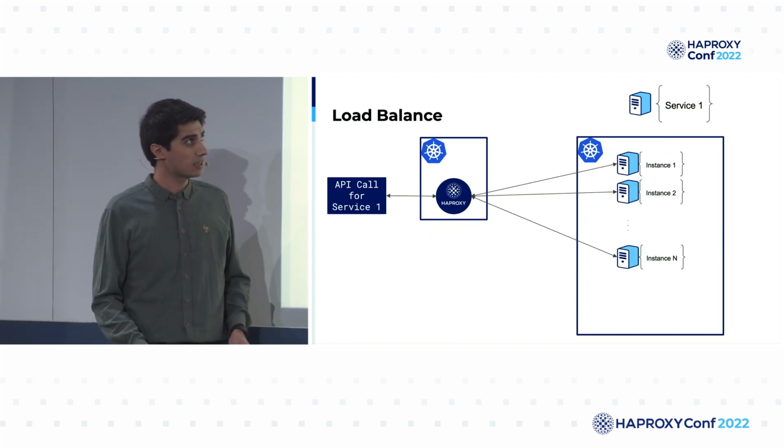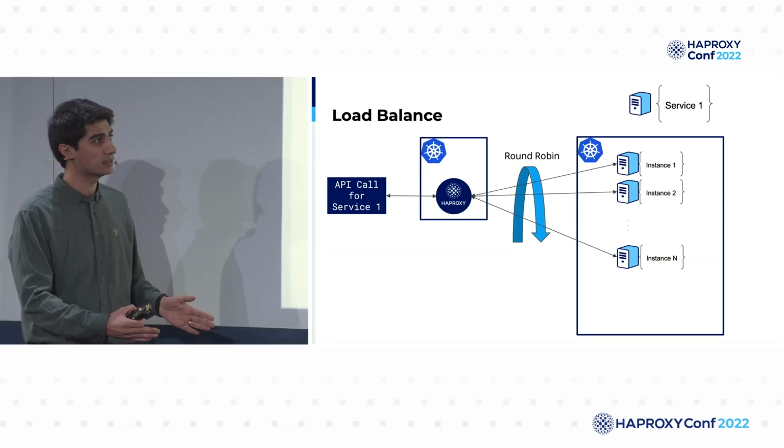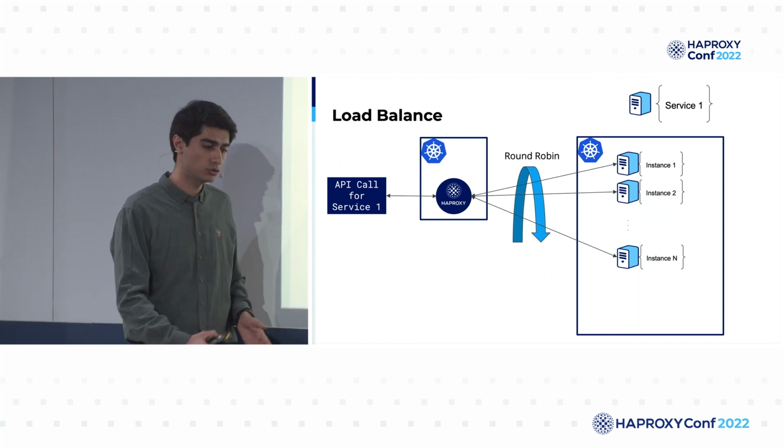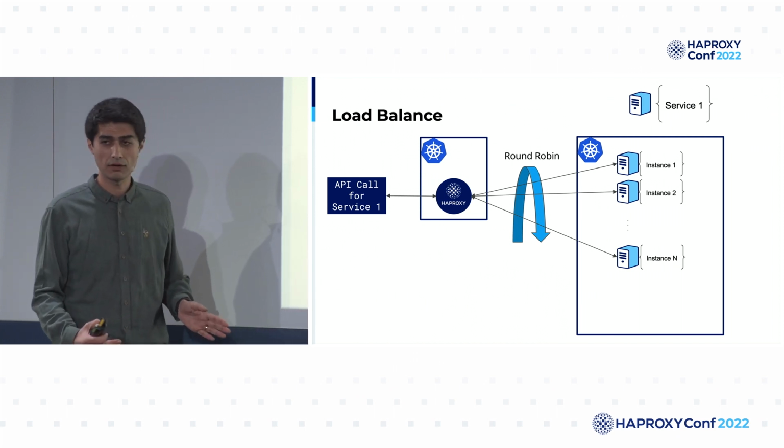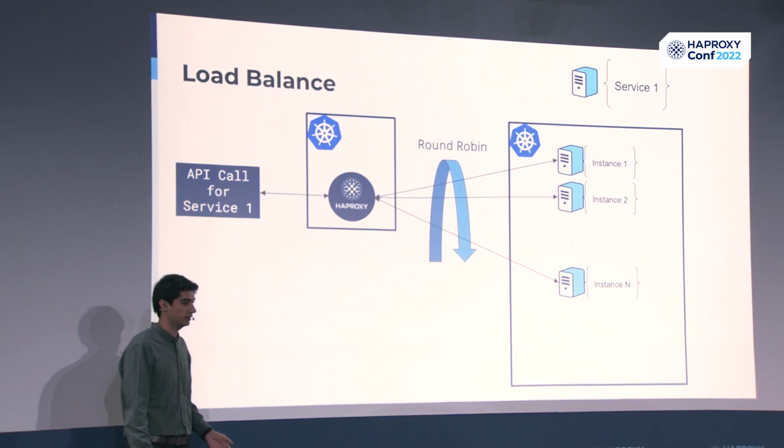So let's take a closer look at how load balancing works. For example, think of we set to use the round robin algorithm, and it will actually check each of the instances for service 1, and it will distribute the load in a circular way, like after the last instance, it will go to instance 1, and so on.